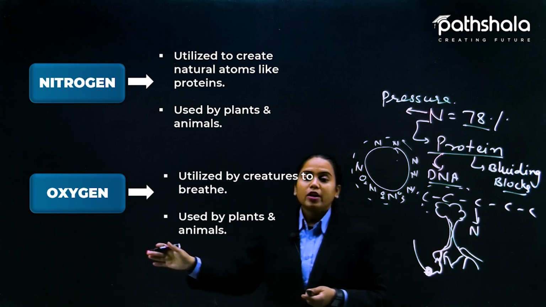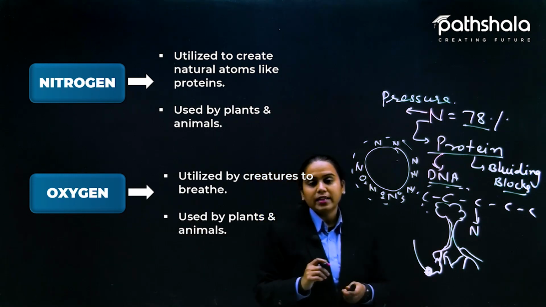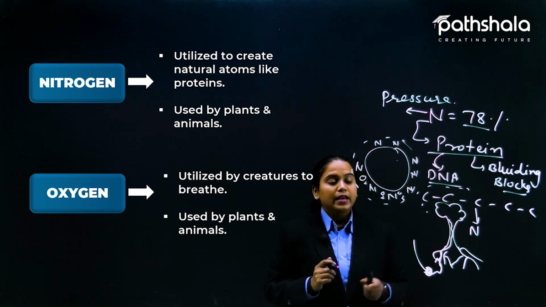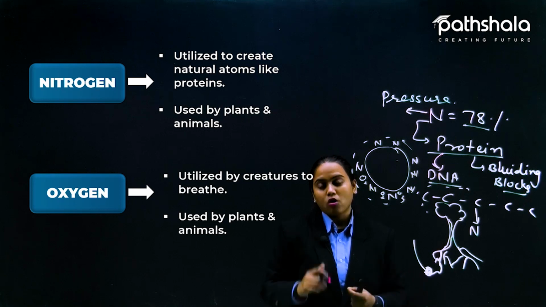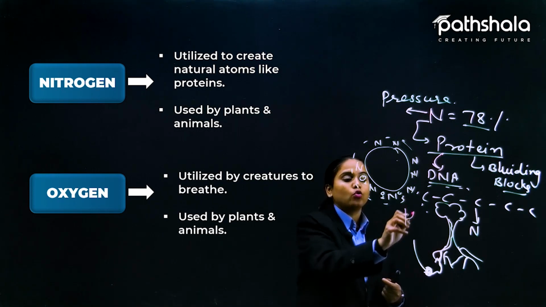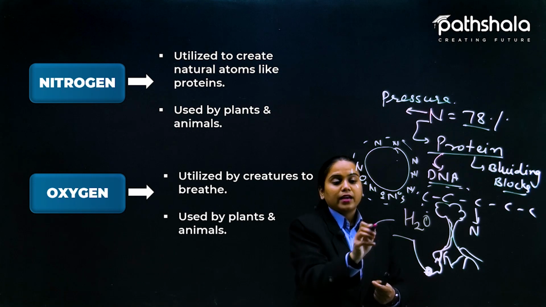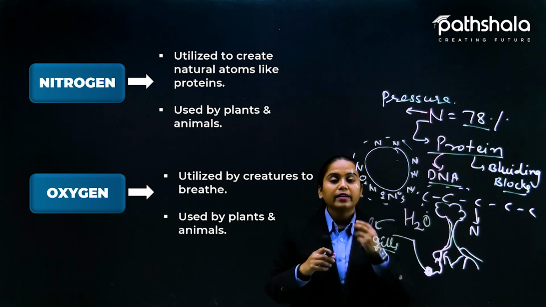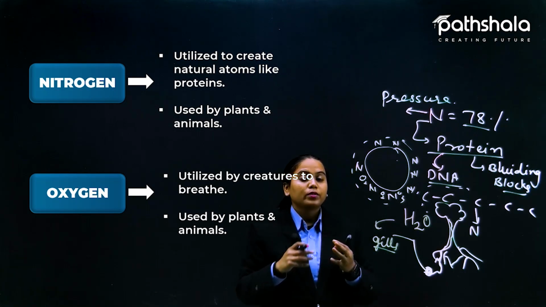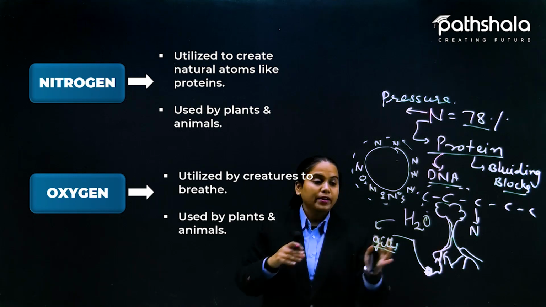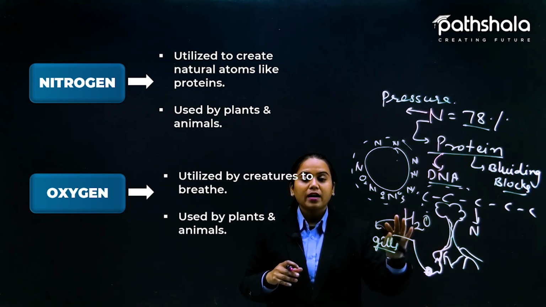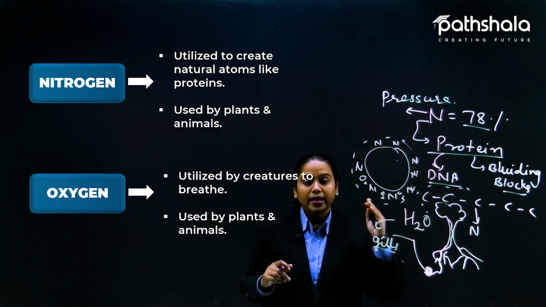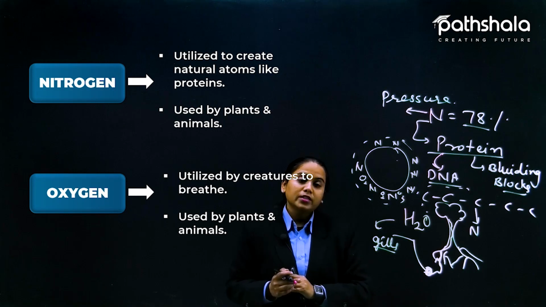Okay, now coming to the oxygen part. So basically oxygen is useful to breathe, it is utilized by creatures to breathe. Even water creatures take oxygen from H2O and breathe it, like they have gills, so they take water in with their mouth. The gills are used to separate the hydrogen part from the पानी में से ही वो gases को remove कर देते हैं. Oxygen they take, hydrogen gets removed. So this is very easy for them.